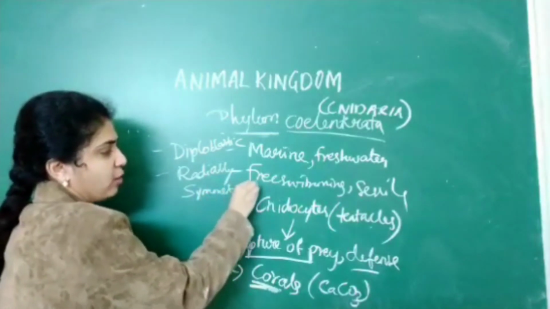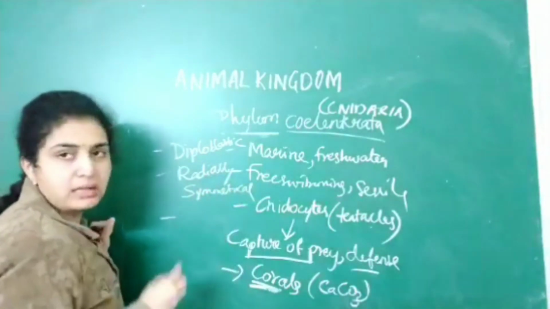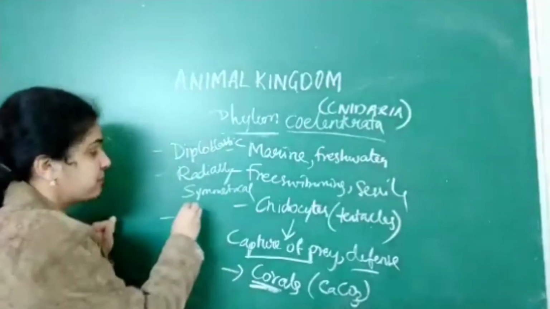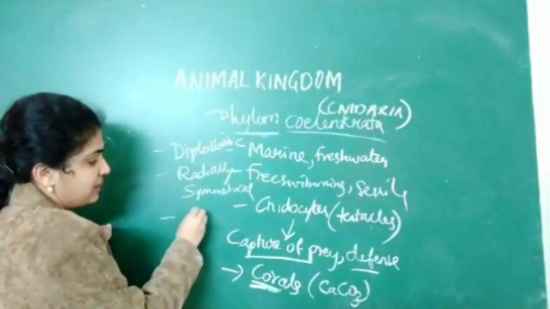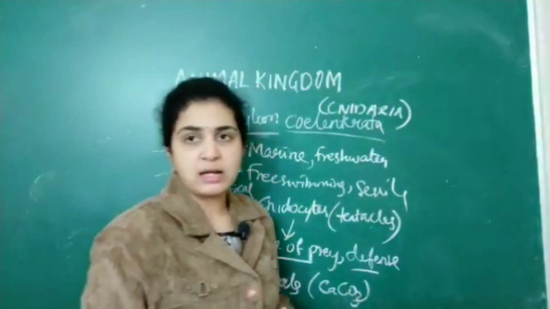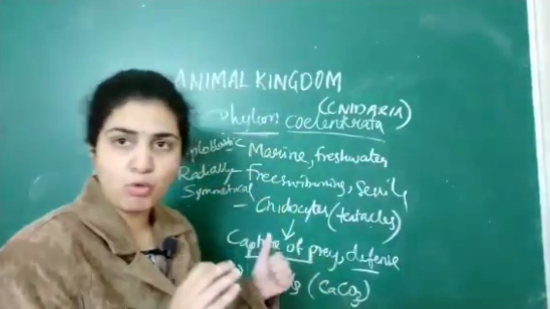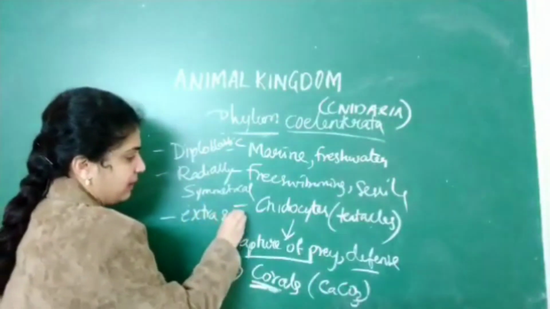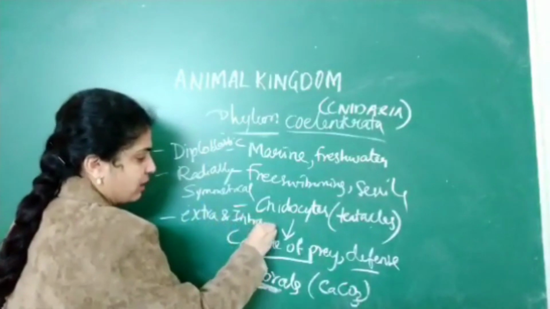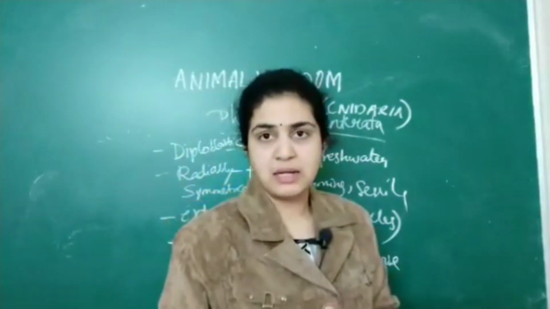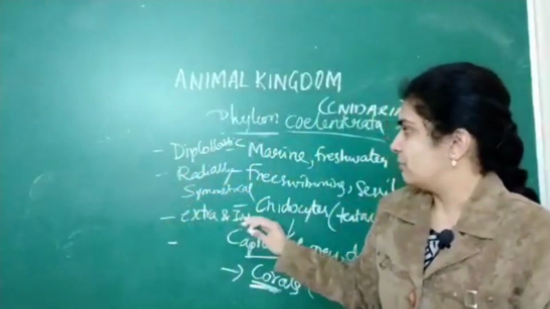The third important feature: diploblastic, radially symmetrical organisms, and they exhibit another specific feature, that digestion is both extracellular and intracellular. Both types of digestion are exhibited by this phylum.